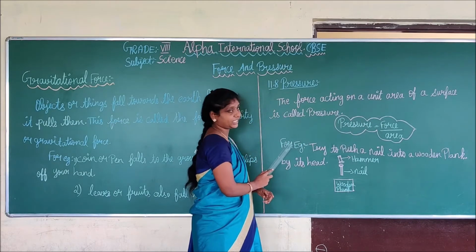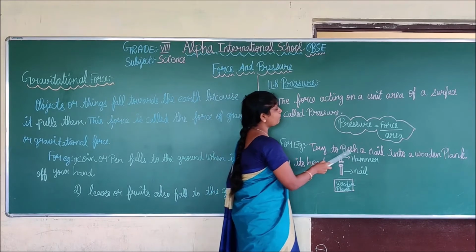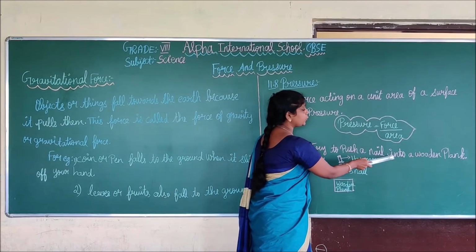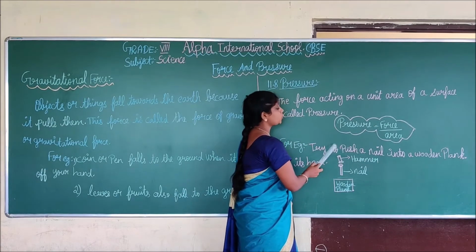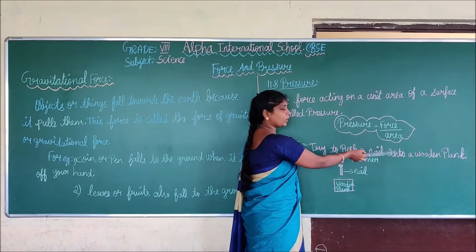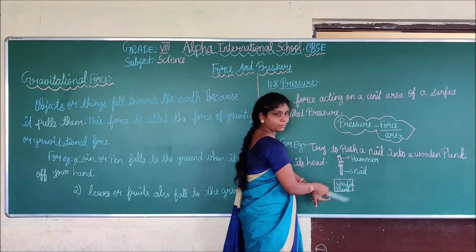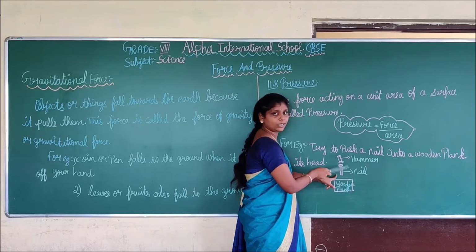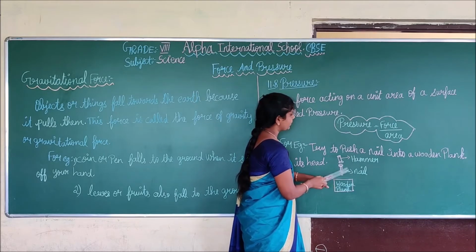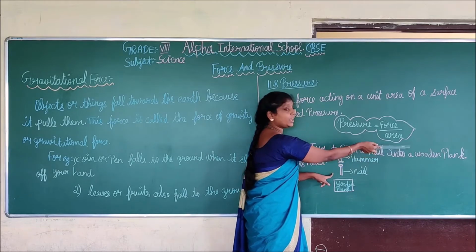Next we are going to see an example for pressure. Try to push a nail into a wooden plank. See, this is a wooden plank, and this is an iron nail. They are trying to push the nail into the wooden plank.